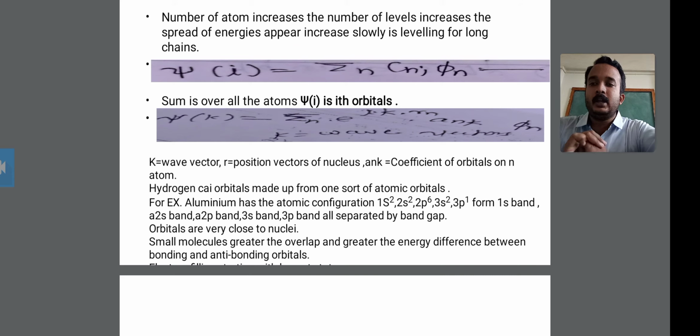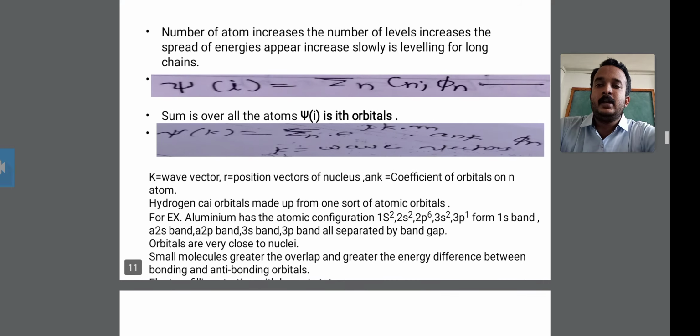Therefore, the number of atoms increases the number of levels, and it increases the spread of energy. Slowly it levels off for a long chain.